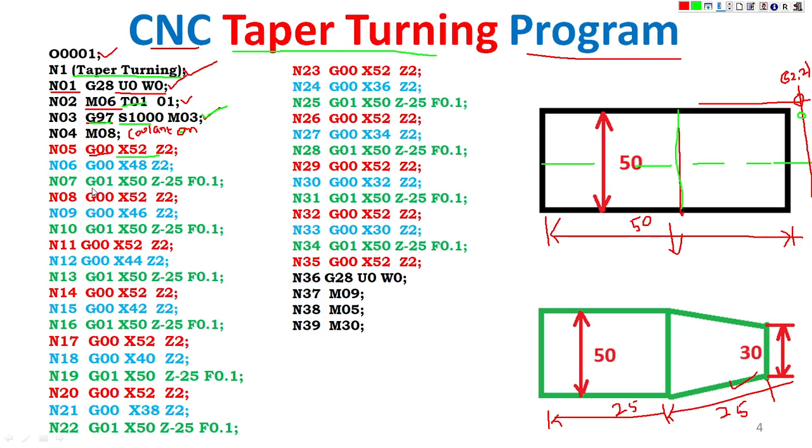Then G01 is the linear interpolation. X is 50, so the tool will be at this position. We have given X as 50, with feed rate, and Z is 25. This is the X and this is the Z. X means the vertical up and down movement, and Z is the forward movement.